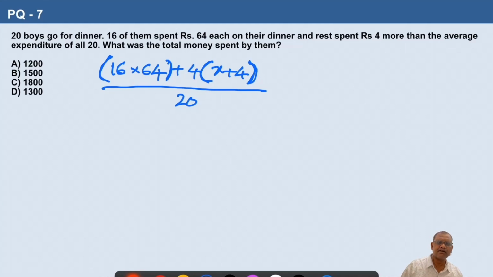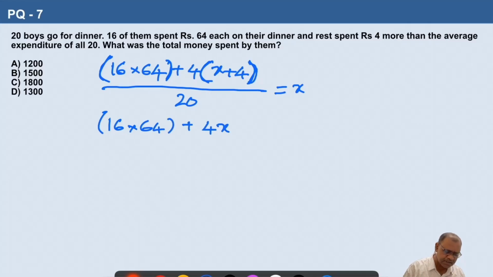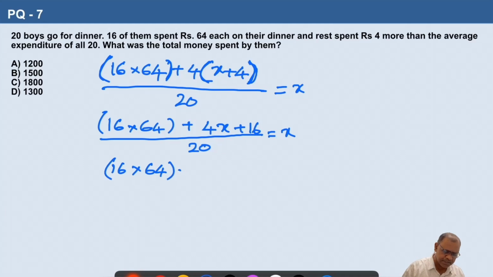But we assumed the average of all the 20 students as X. So equate this to X. Simplify this and find the value of X. So this is 16 into 64 plus 4x plus 16, divided by 20, is equal to X. On cross multiplication, 16 into 64 plus 4x plus 16 is equal to 20x.